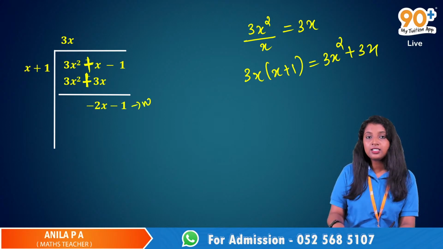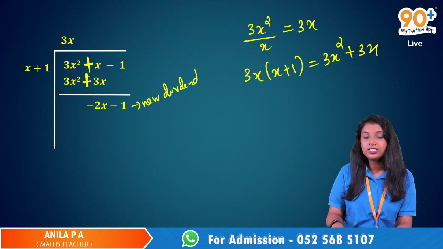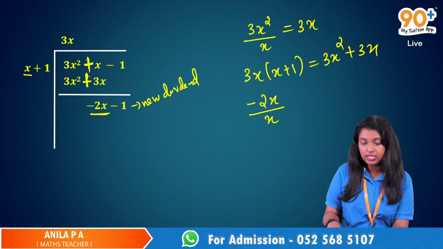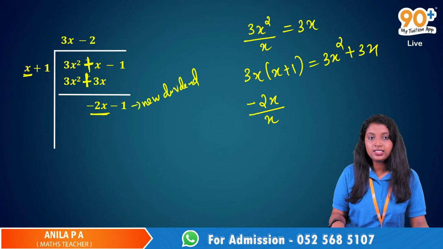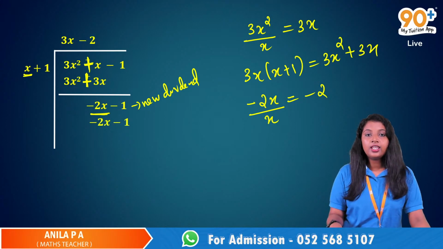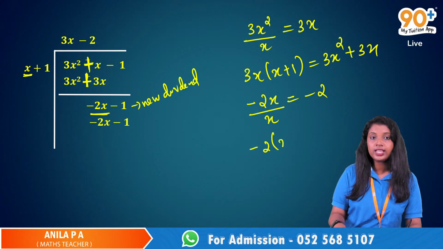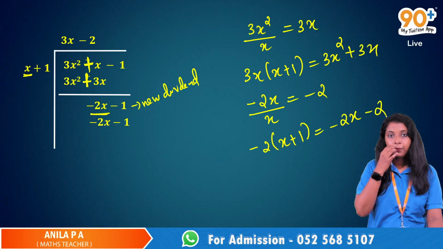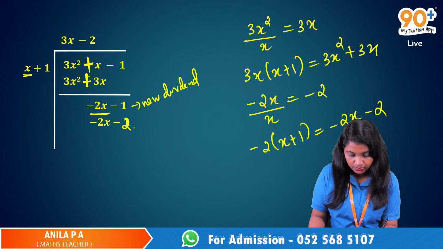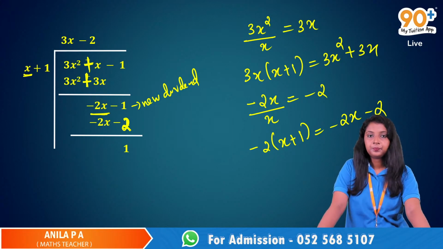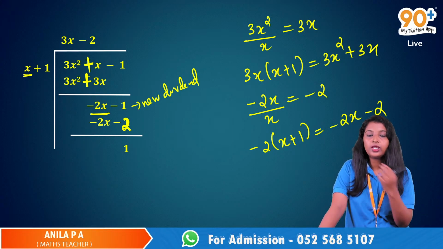Now we will consider this as the new dividend. Again repeat the same step. First divide the first term of the dividend by the first term of the divisor. So minus 2x by x, it will be minus 2. We have to write that as the second term of the quotient. Then just multiply this minus 2 with x plus 1. We will get minus 2x minus 2. That's it. Just subtract and you will get the answer.